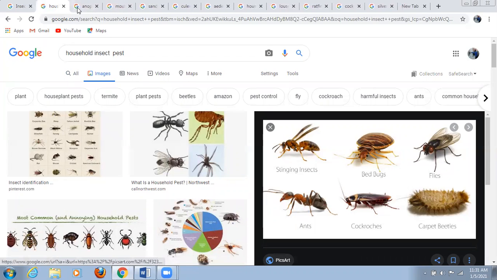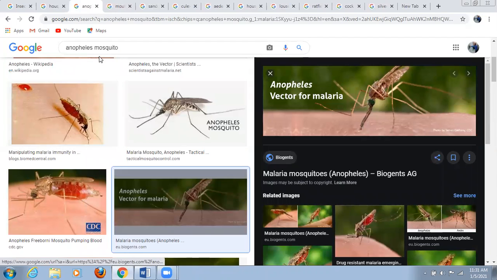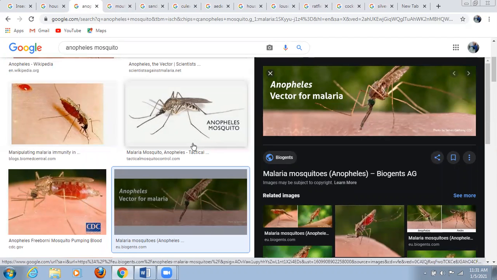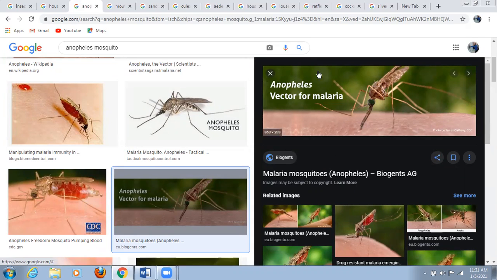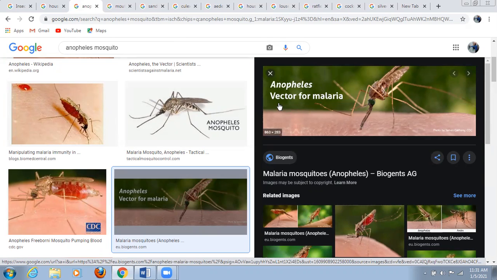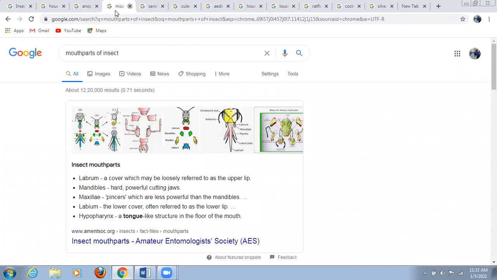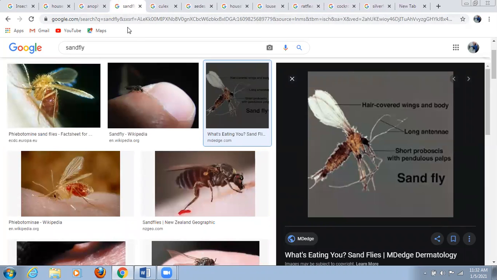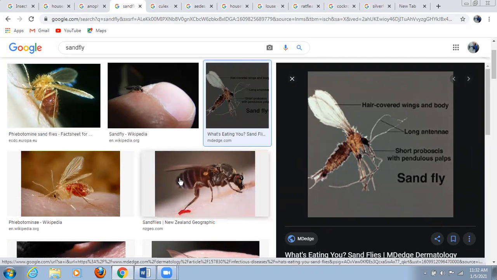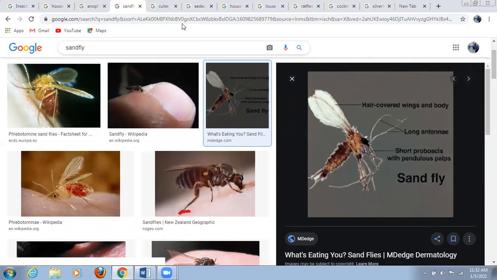Then you can see another, for example, the Anopheles mosquito. This is very destructive for human beings. This particular Anopheles mosquito spreads malaria among human beings. So Anopheles is the vector for malaria. Then there are some others, such as the sand fly, which again causes damage. They also carry different pathogens which are responsible for fever. So this one is the sand fly.